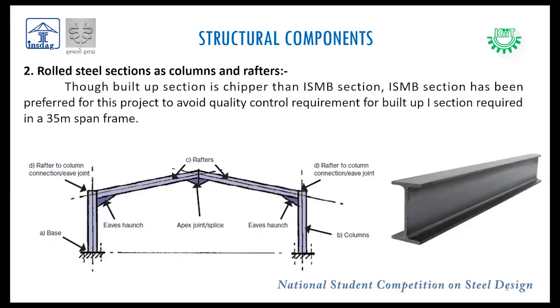Rolled steel sections are used for the column and rafters. We preferred rolled steel sections over built-up sections for this project to avoid the quality control requirement, as it is a large span of 35 meters. In the picture, for the connection at the apex points and eaves, we have used rigid connections.